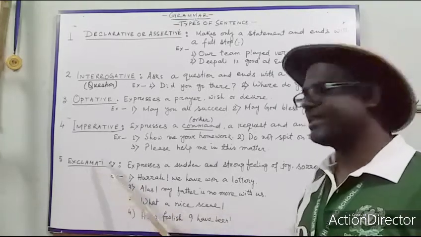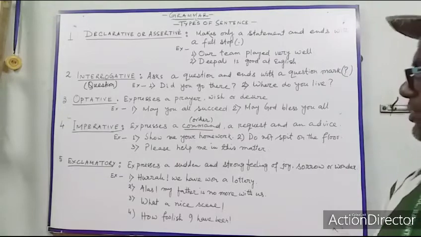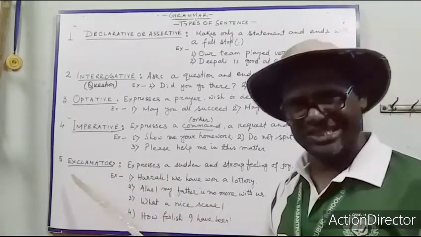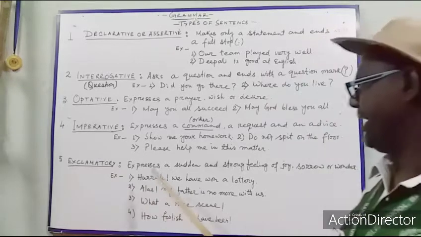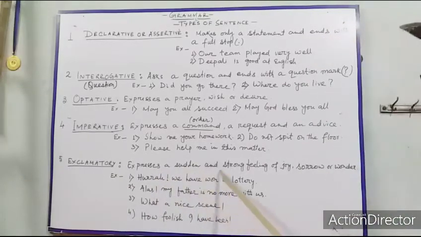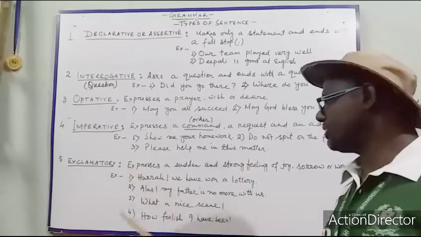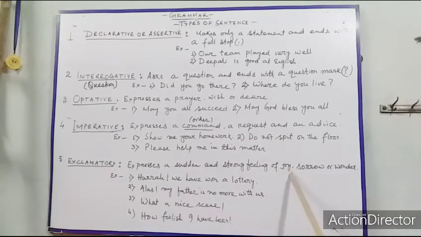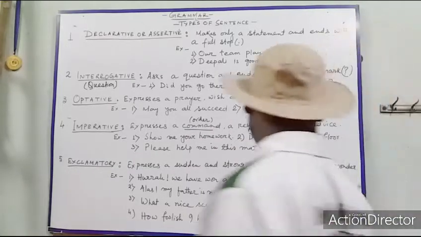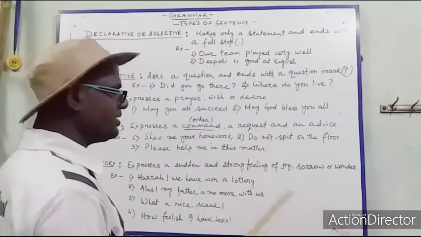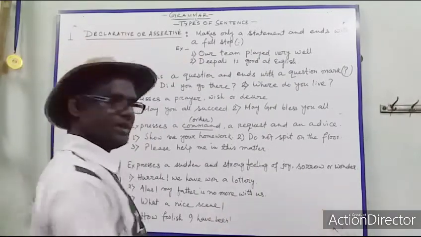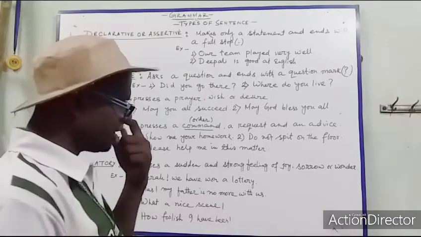Now exclamatory sentence. What is an exclamatory sentence? Those sentences which express a sudden and strong feeling of joy, sorrow or wonder. You know, joy means happiness, sorrow means grief, wonder means astonishment or surprise.